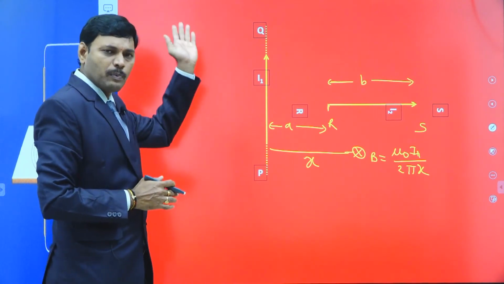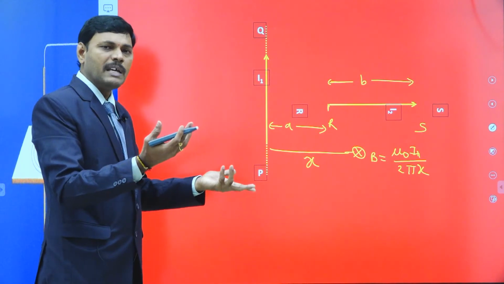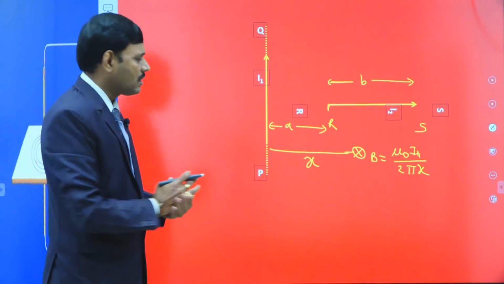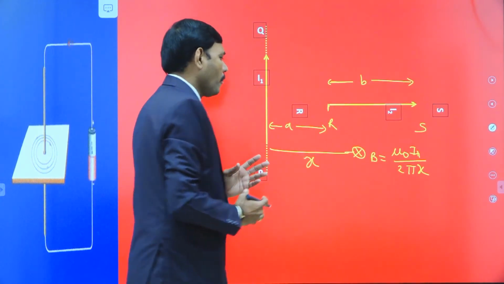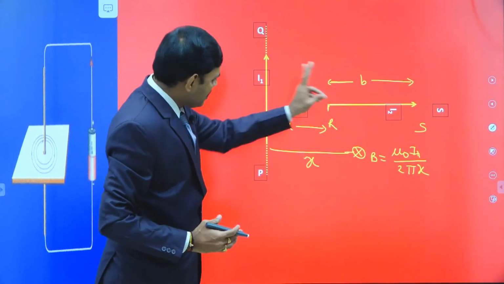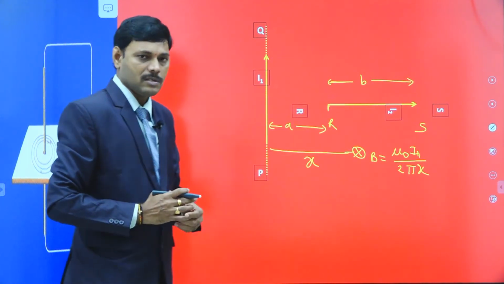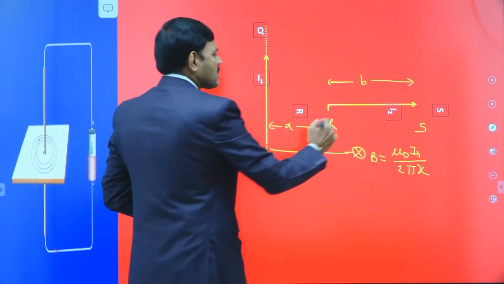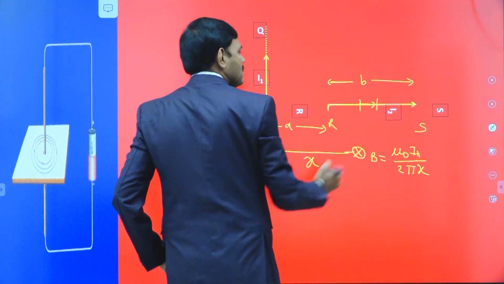In all previous parts of the discussion, we discussed parallel wires for which B is constant because the distance of separation is constant. Here the distance of separation is gradually changing from one end to the other end. Therefore, x changes from A to A plus B, and the magnetic field also changes. That is why we have to consider one small element in the given length. From R to S, the length is B.